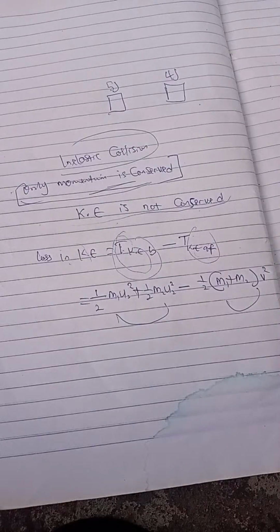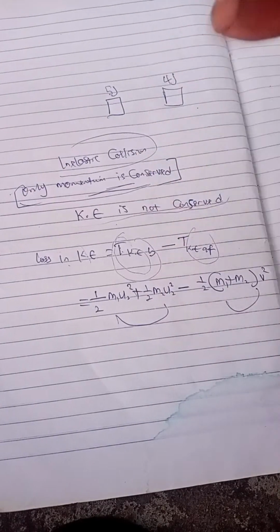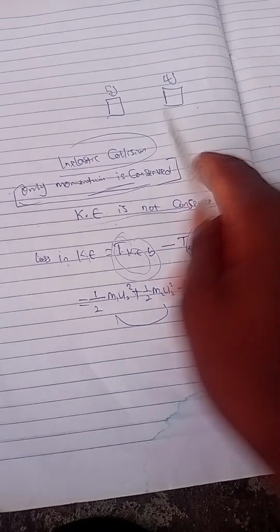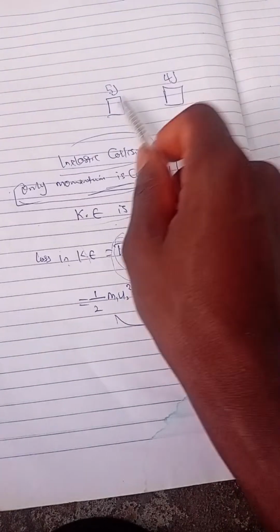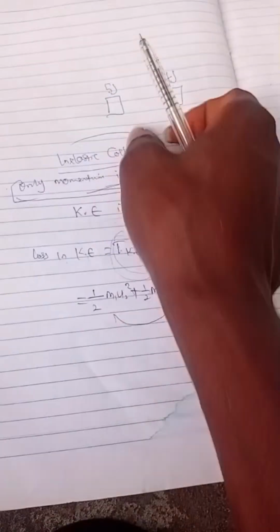If I say something is not conserved, that means probably there is a loss or there is a gain. But in this case, there is always a loss in kinetic energy. There is no gain, because if two bodies are coming and they jam each other, there is a loss in energy. Am I communicating? There is going to be a loss in kinetic energy.